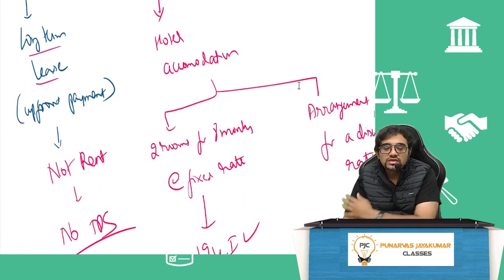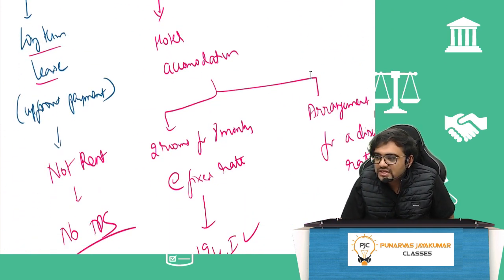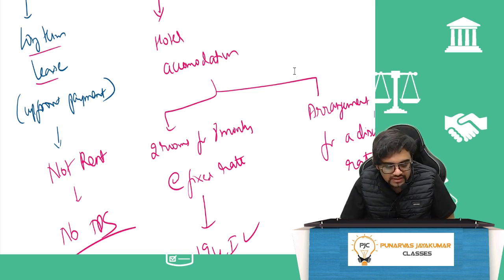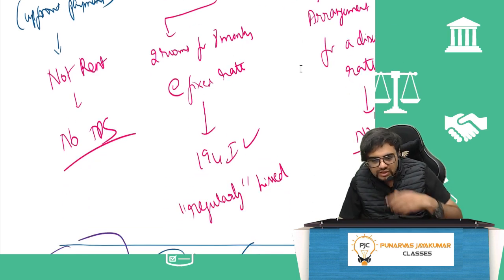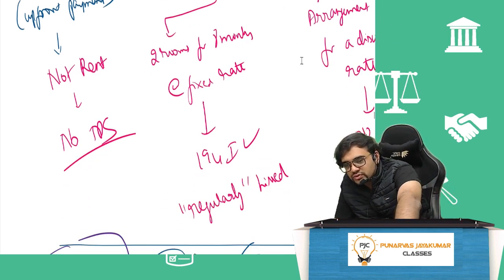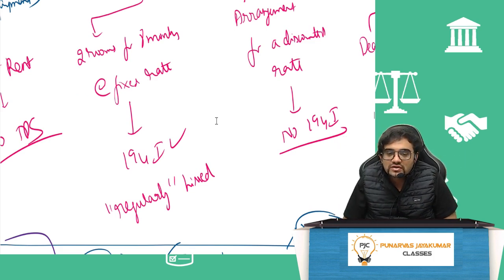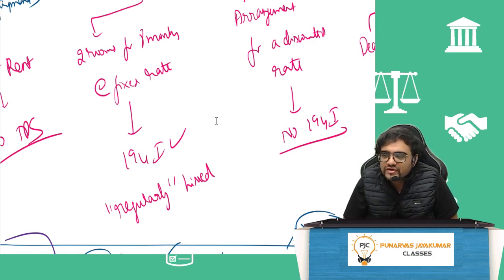Then any long-term lease, 20 years lease, 30 years lease, where you have to refund that after 20 years, then that is not rent, no TDS. Hotel accommodation. If I fix 2 rooms for 8 months at a fixed rate, regular rate, whether I come there or not, it's already fixed. 2 rooms already ready for me for 8 months, 194I, because regularly hired.